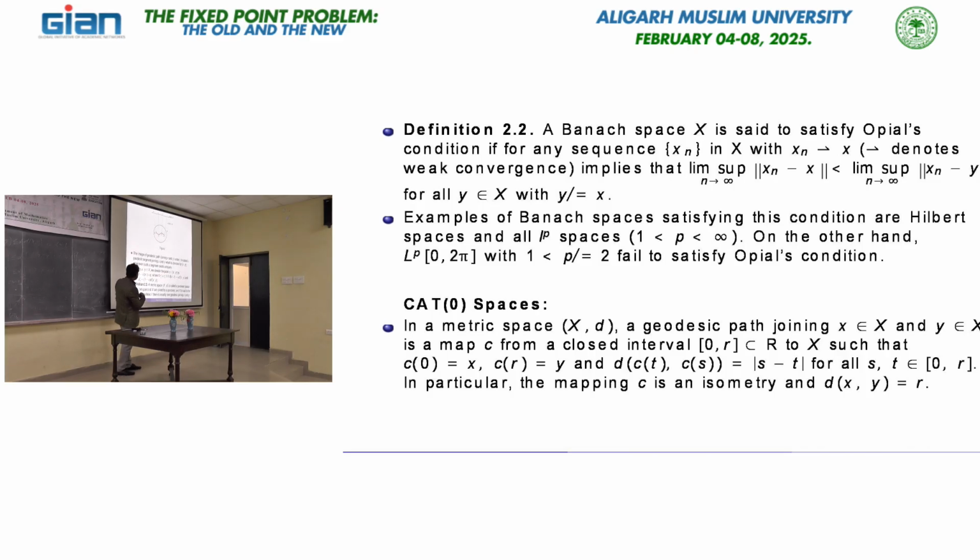So what is the meaning here? If we have any point on this geodesic, suppose z is here, then we can calculate the distance of z from x and the distance of z from y. If z is on my geodesic segment, then the distance between x and z will be alpha times d of x, y. Here we can multiply, because these are real numbers, no problem at all.